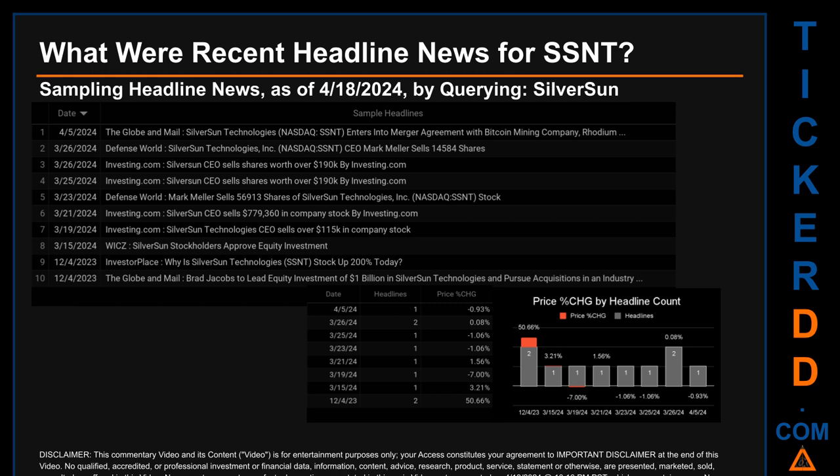On Tuesday, March 26, 2024, first, Investing.com published the headline that read, Silversun CEO sells shares worth over $190,000 by Investing.com. Then, for the second day with the most discovered headlines, on Monday, December 4, 2023, first, Investor Place published the headline that read, Why is Silversun Technologies, SSNT, stock up 200% today? Correlated or not, as it happened, the stock price for SSNT on those publication dates respectively saw a jump of 0.08% along with a jump of 50.66% when comparing the day's opening versus closing price.